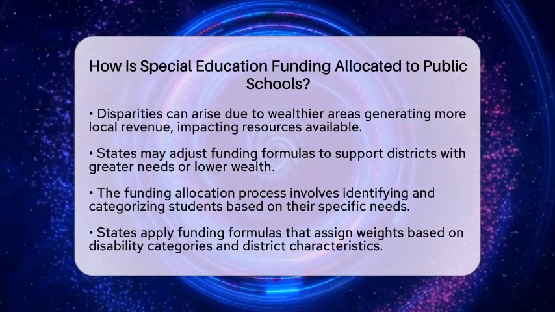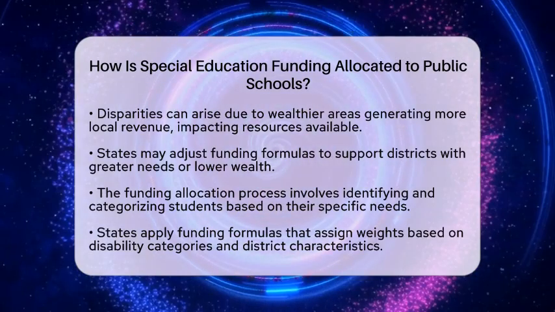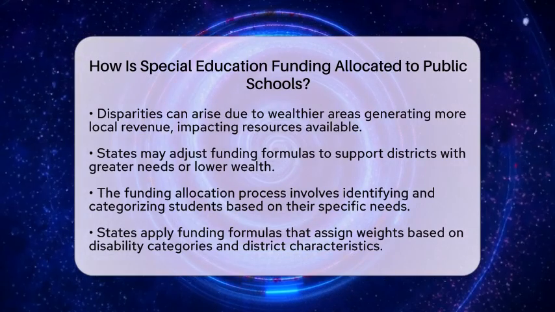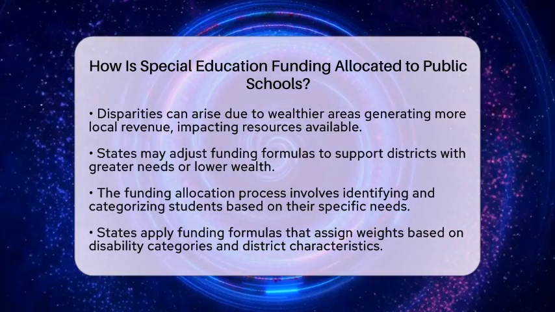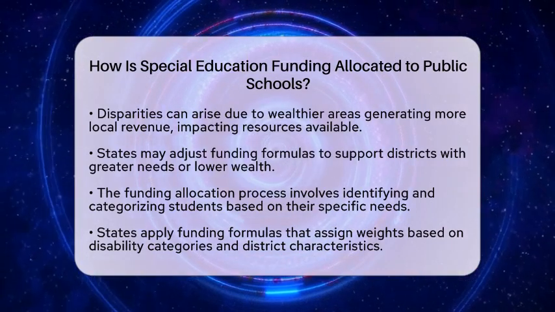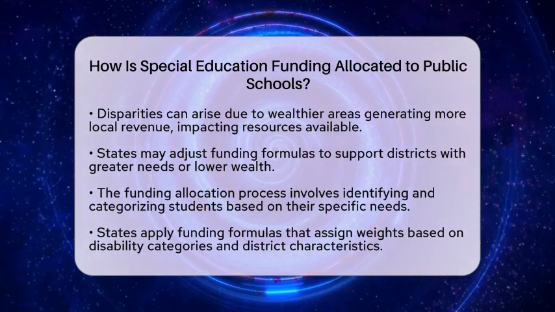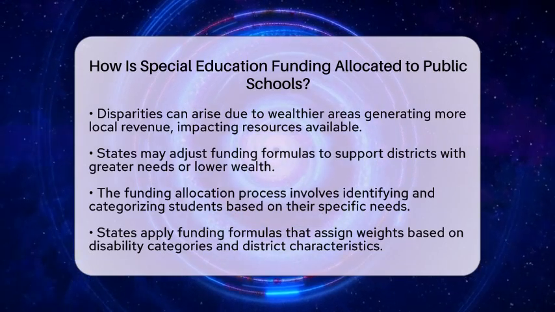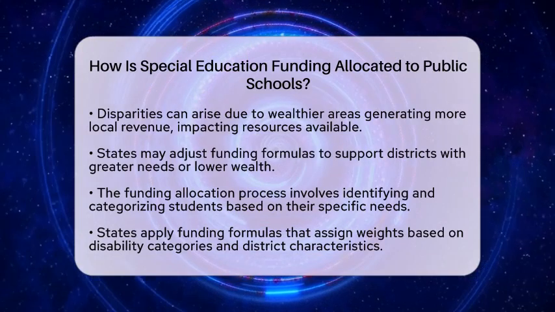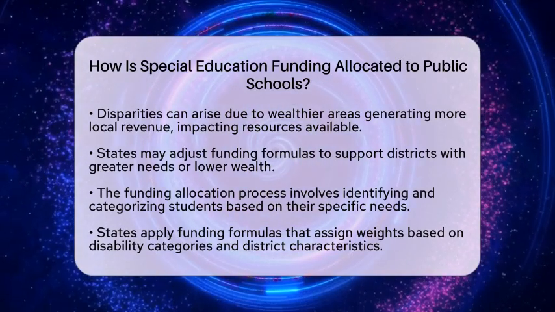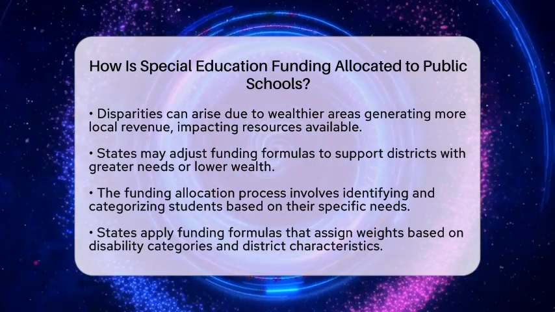The process of funding allocation generally involves several key steps. First, students with disabilities are identified and categorized based on their specific needs. This categorization influences the funding level assigned to each student. Next, states apply their funding formulas, which assign weights or multipliers based on disability categories and other factors like district size and property wealth. After that, the funds are distributed to school districts according to these formulas, combining federal funds with state and local revenues.